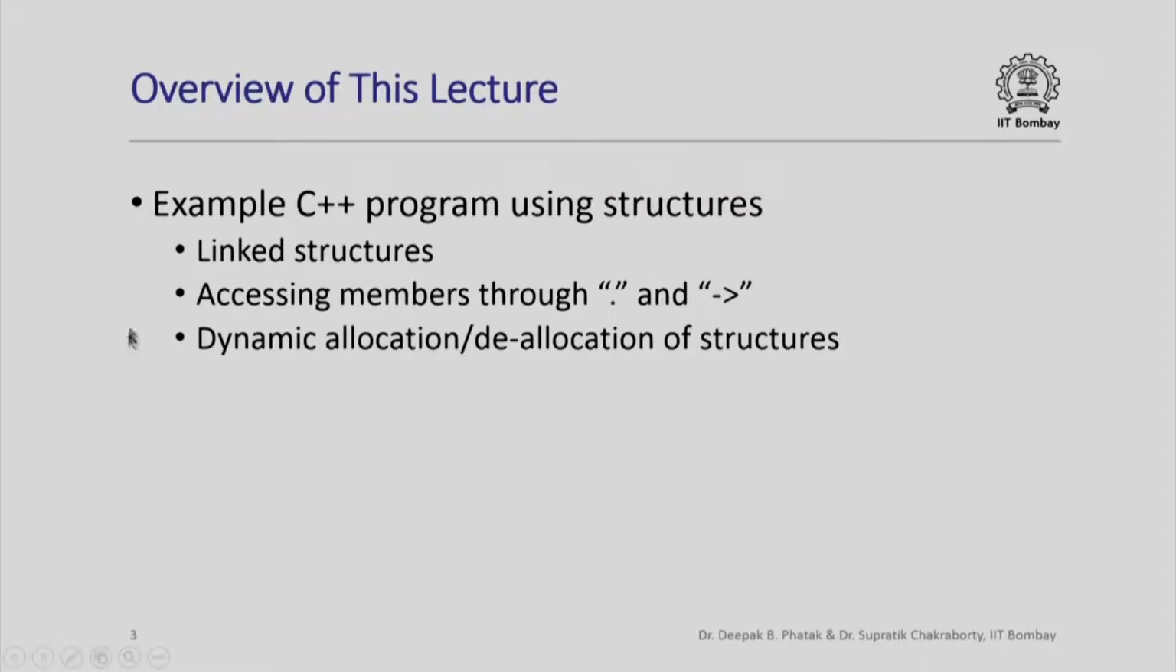In this lecture, we are going to look at an example C++ program that makes heavy use of structures. Particularly, it is going to make use of linked structures in which we are going to access members through both the dot operator and the arrow operator, and we are also going to encounter dynamic allocation and deallocation of structures.